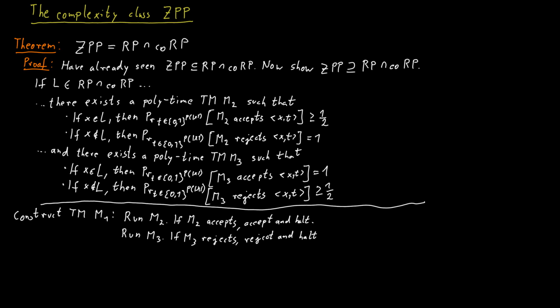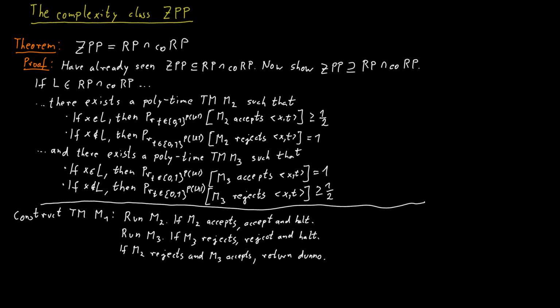And if M3 does not reject but accepts, then we report, I don't know, I didn't come to a definite conclusion. I claim that this machine never gives the incorrect answer, meaning if it accepts, the word must be in the language. If it rejects, the word is certainly not in the language.